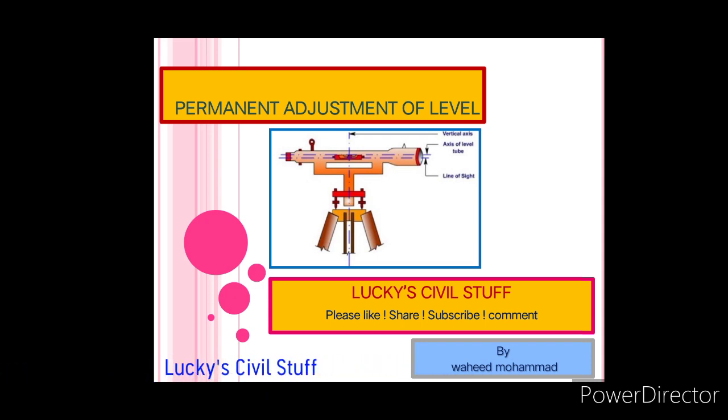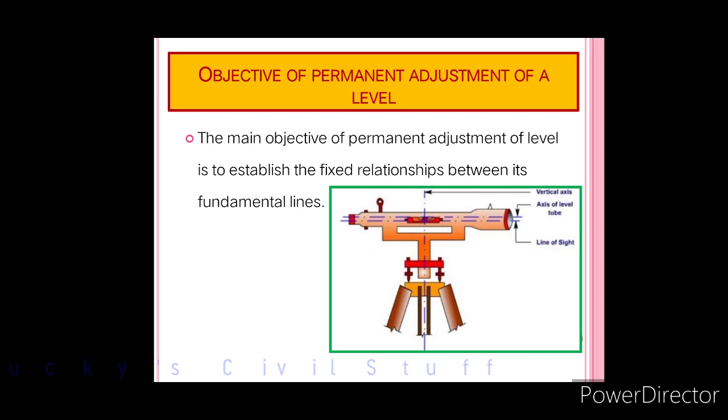Coming to the permanent adjustments of a level, it is nothing but a calibration. Next, the main objective of permanent adjustment of a level is to establish the fixed relationships between its fundamental lines. So in the next slide, we'll see what the fundamental axes of a leveling instrument are.